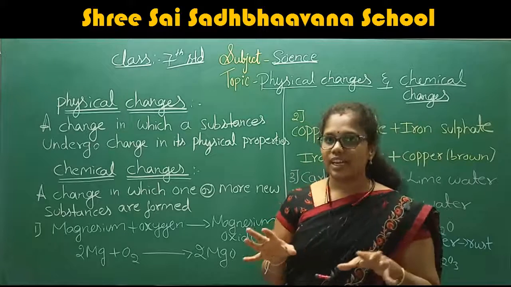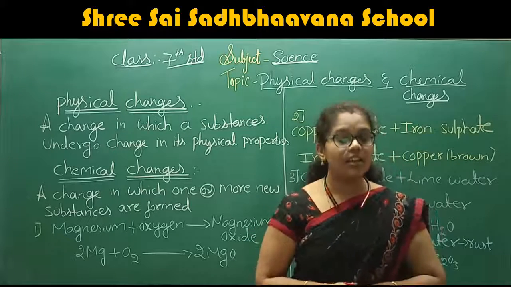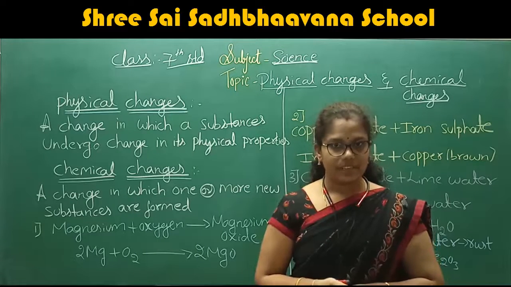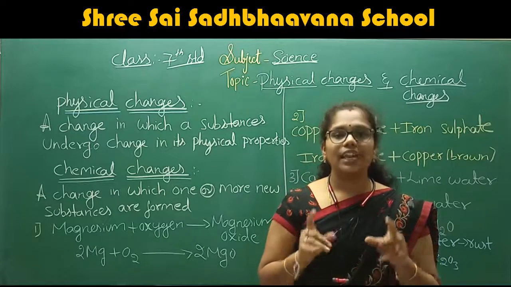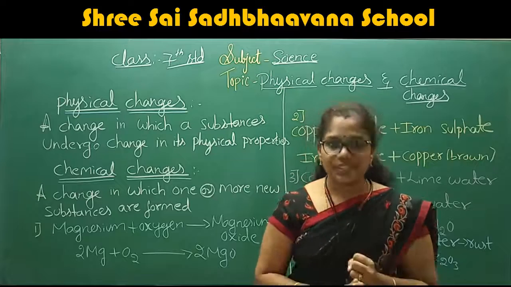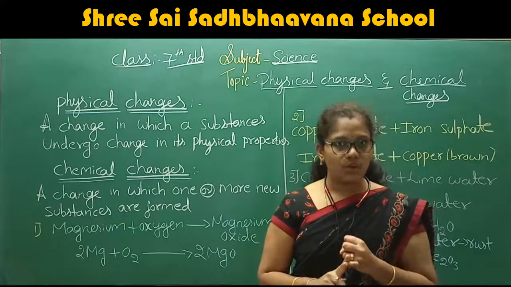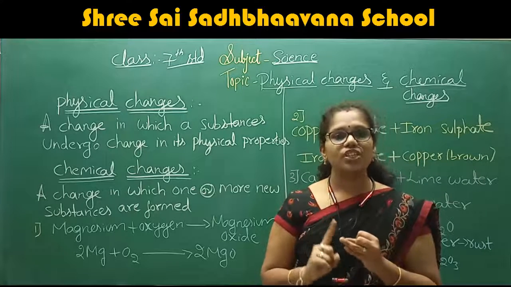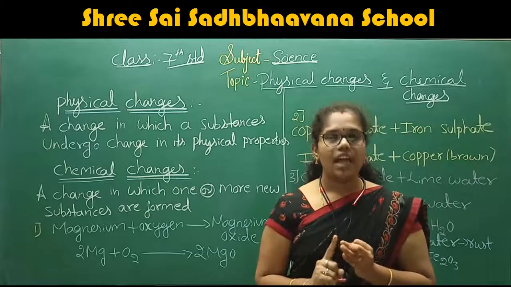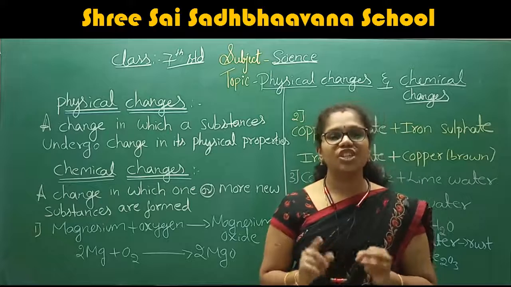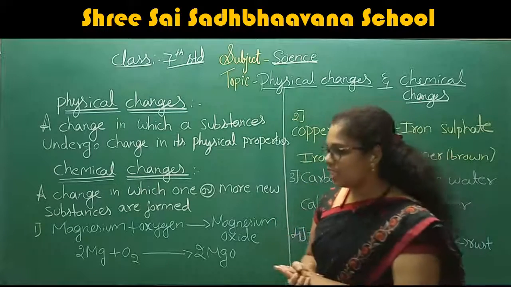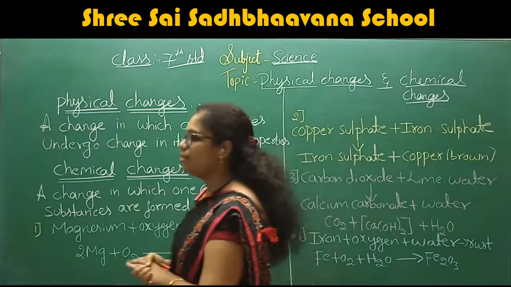the property in which a substance undergoes change in size, change in color, and also change in its state. Such type of properties we call a physical property.